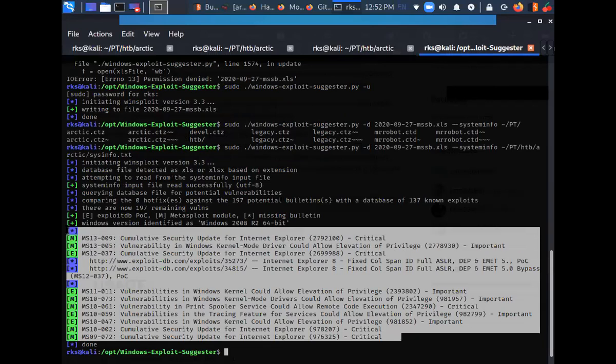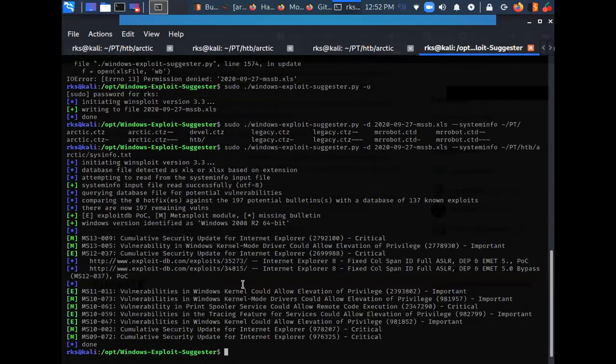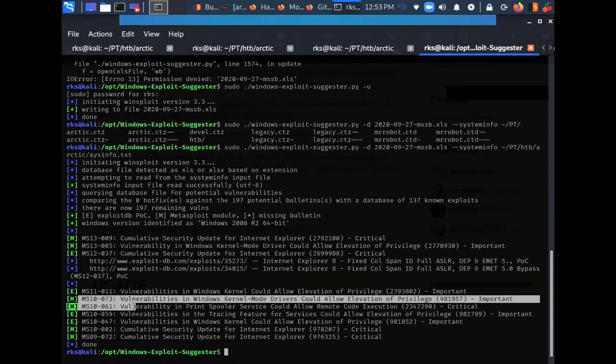Okay. Let me just do one thing. I can just copy paste these exploits in a file and do a grep for privilege escalation, or I can just manually go through these exploits to see which of them is for privilege escalation. So critical, allow privilege escalation, critical. Okay, privilege escalation, all of them remote code execution. Okay, I believe MS10-073 is something that I can recall.